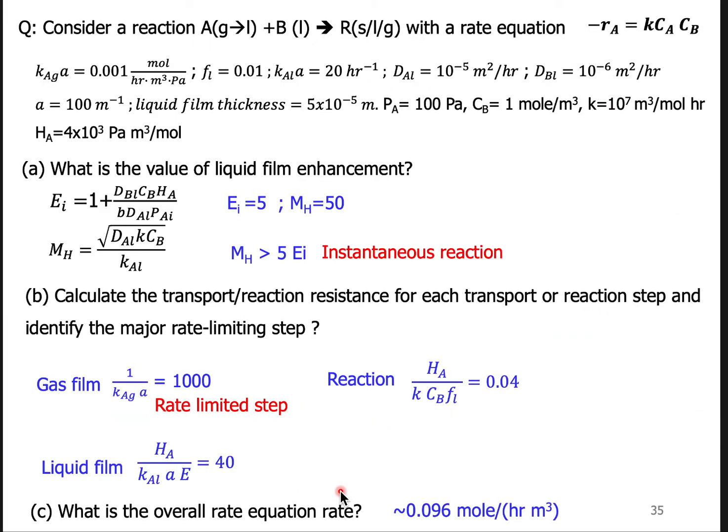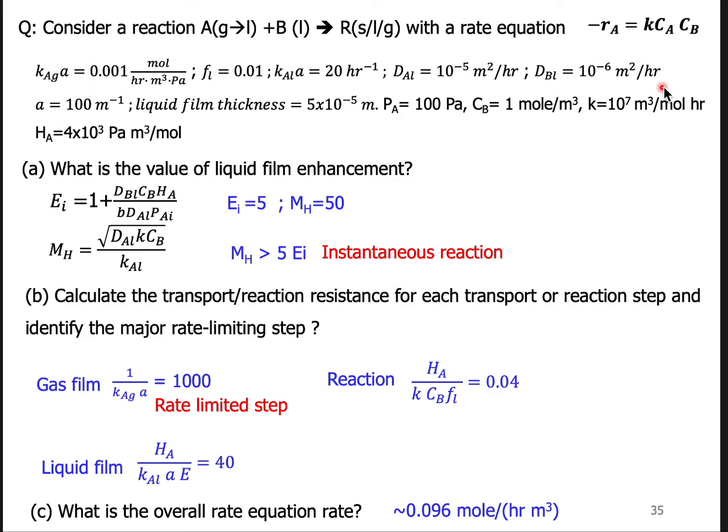So this is the case for instantaneous reaction. And the second example I want to show you is the typical situation you need to deal with in your experiments. We have a known chemical equation: gas A reacts with liquid B, then we generate the product R, and we know the rate equation is a second order reaction.